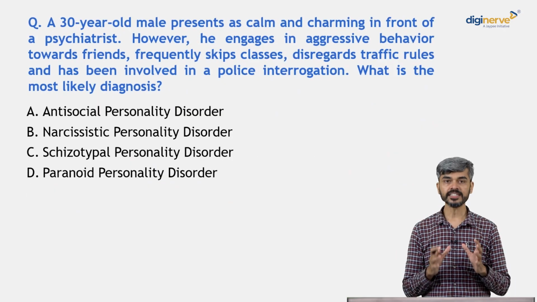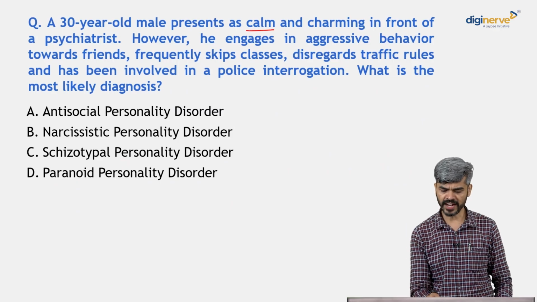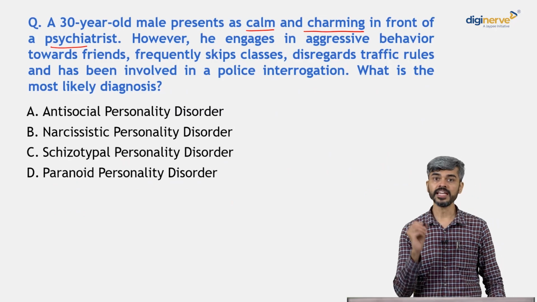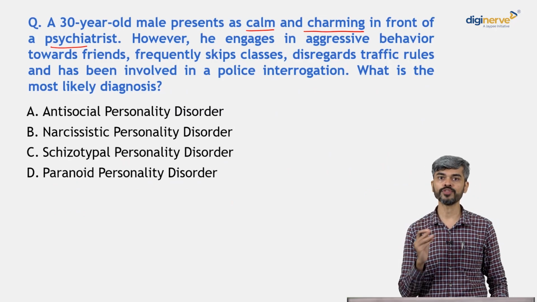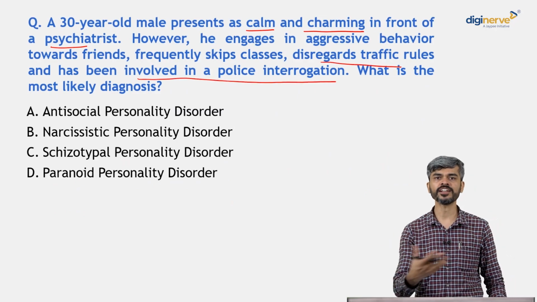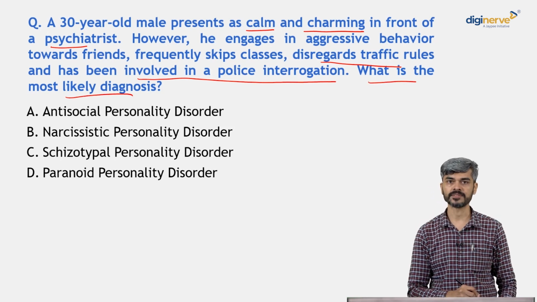Next question. A 30-year-old male presents as calm and in fact charming in front of a psychiatrist. However, he engages in aggressive behavior towards friends, frequently skips classes, disregards traffic rules, right? And has been involved in a police interrogation. He has gotten into legal problems. What is the most likely diagnosis, right?